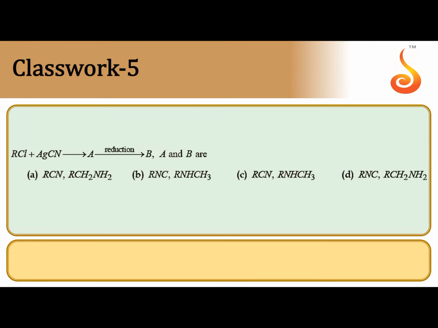Yes. Next one. Alkyl chloride reacts with silver cyanide to give A. A on further reduction gives B. So we have to find out both A and B. This type of questions, roadmap questions, are very important. We know alkyl chloride reacts with silver cyanide to give alkyl isocyanide. With potassium cyanide we can get alkyl cyanide, but with silver cyanide we can get alkyl isocyanide, or NC is the product. This is A, alkyl isocyanide.